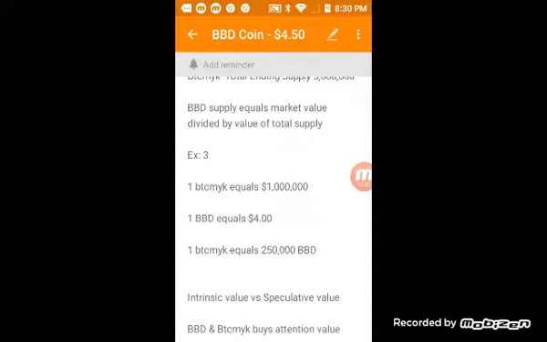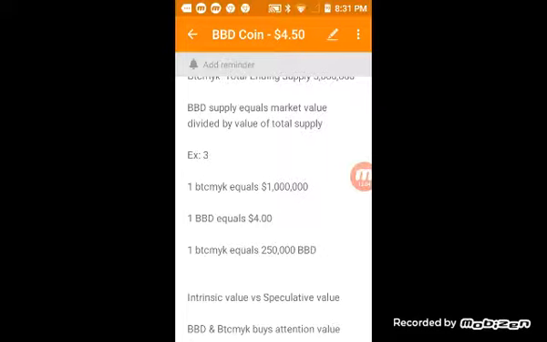So here are some reasons why a Bitcoin MYK Backed Dollar may become very attractive to use in the future, even though right now the value of it is only about $4 in the market. Remember though, BBD coins can be printed based on the total supply and the market value of BBD coin, but there can never exist more BBD coins in circulation over the value of the Bitcoin MYK token, right?